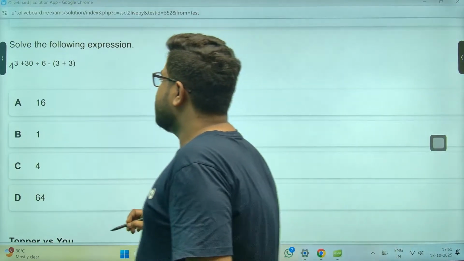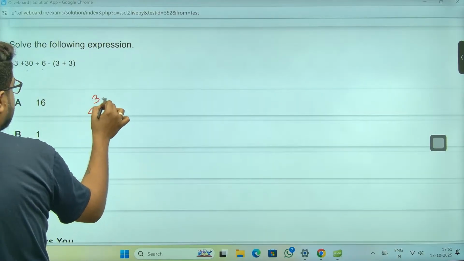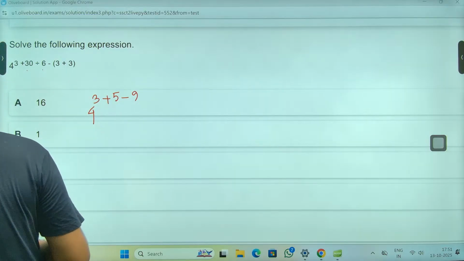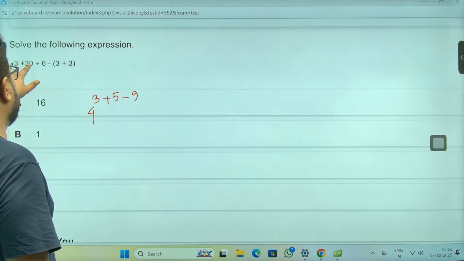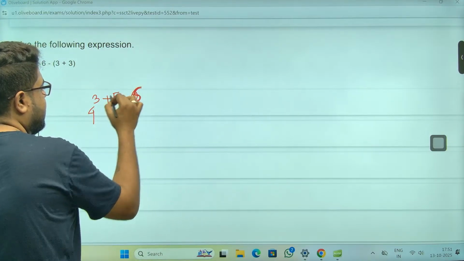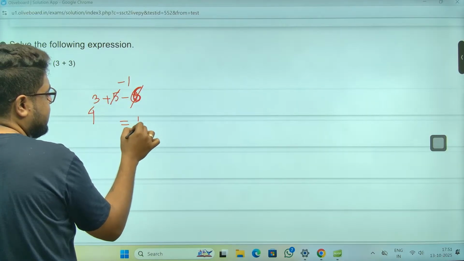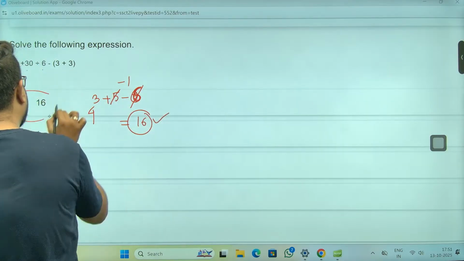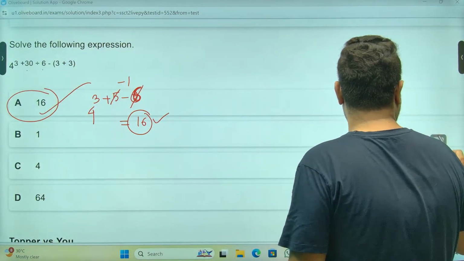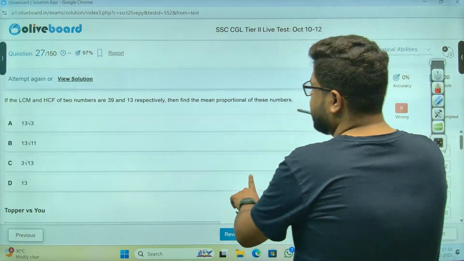Chalo, sir, calculation: 30 by 5, 30 by 6, sorry, that means 5 minus 9, so 8. So this is 1 second, sir, 3 plus this is 5 minus 3 plus 3, 9 I have written. Wow, very nice. This is minus 1, 4 squared, 16 will be the answer, sir. 16 is option number E. You see, very, very simple. Very easily we could have done this. Next one, sir.